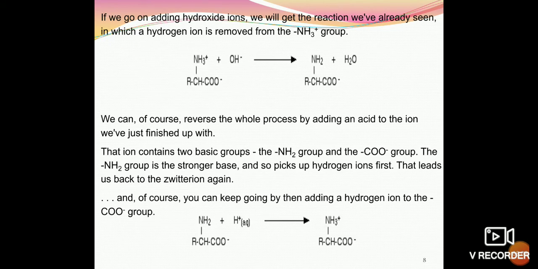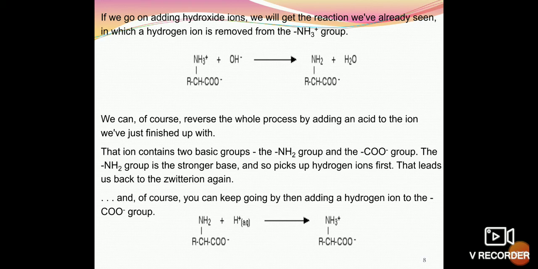If we go on adding hydroxide ions, we get the reaction we have already seen, in which a hydrogen ion is removed from the NH3+ group. So here again a negatively charged species is formed. We can of course reverse the whole process by adding an acid to the ion we have just finished up with.